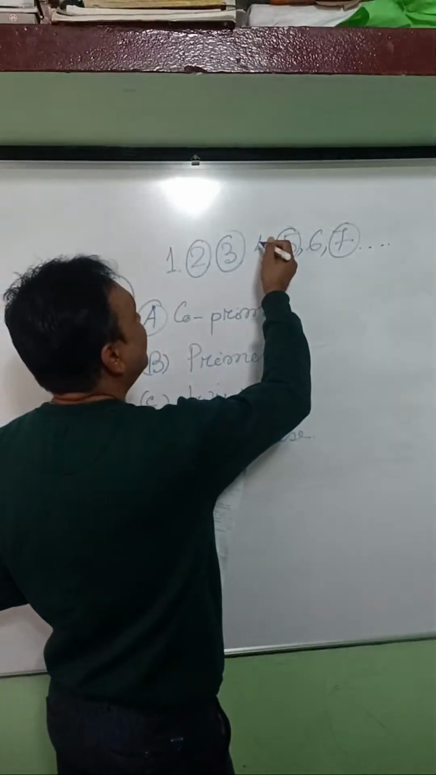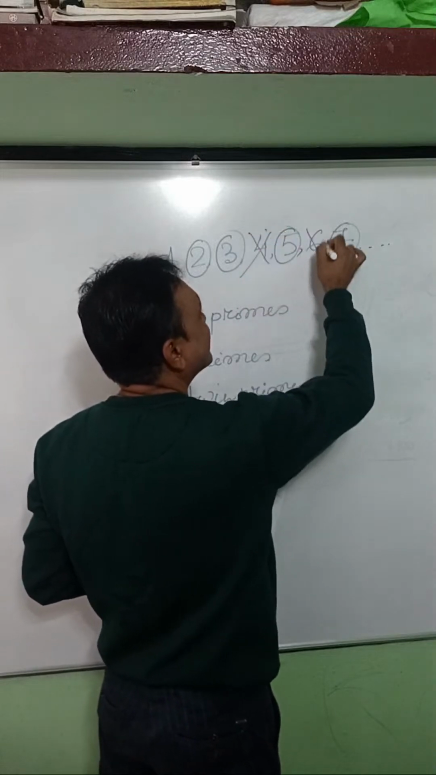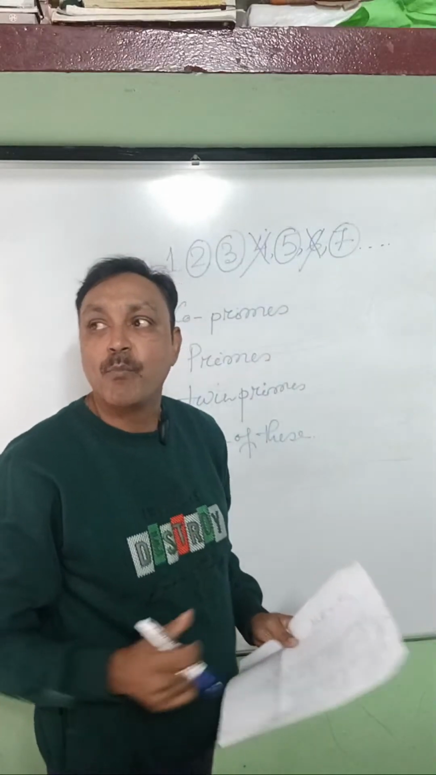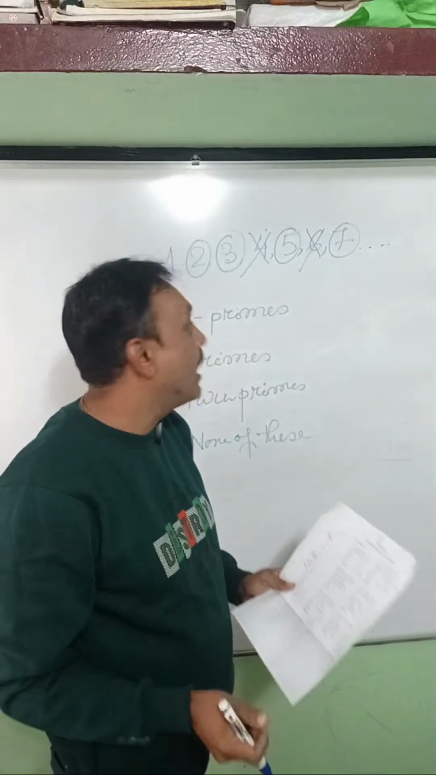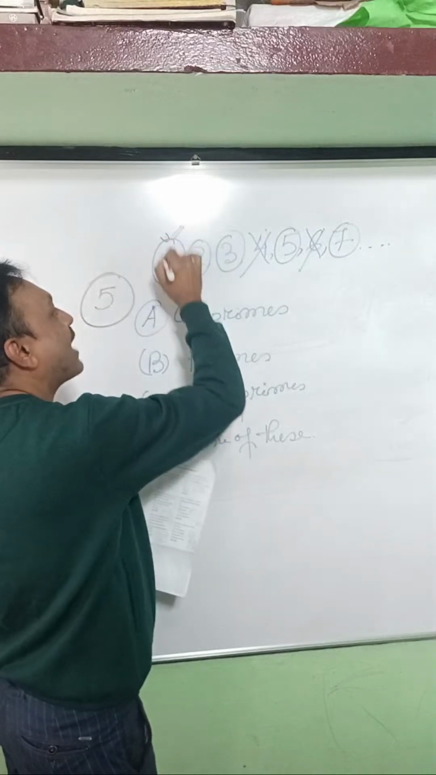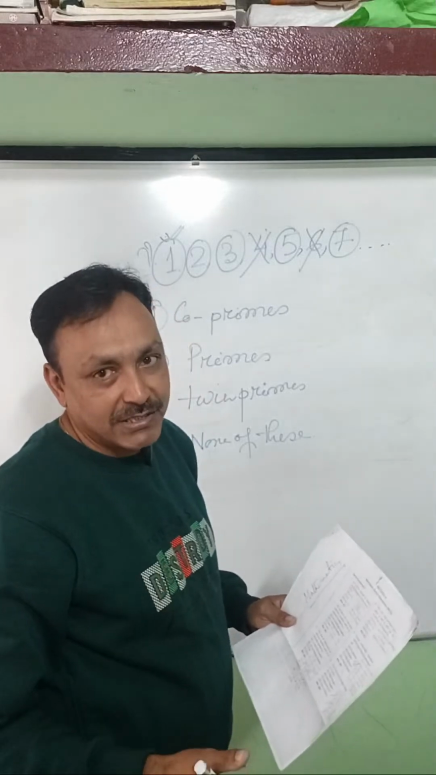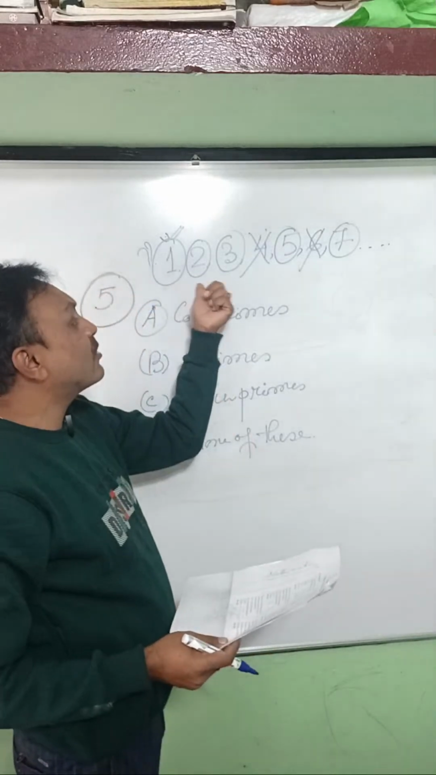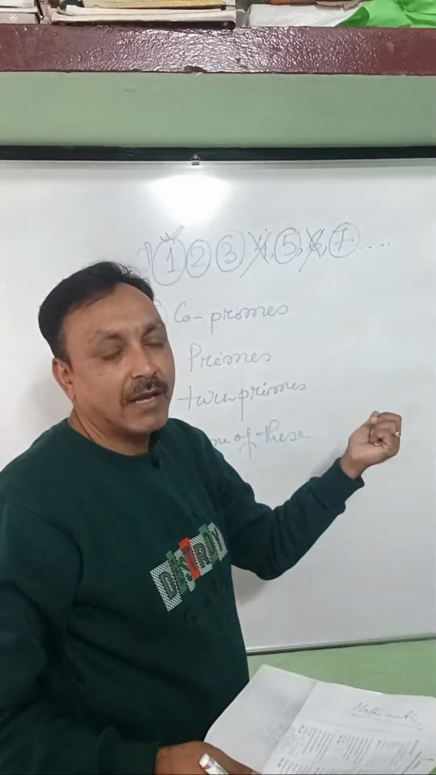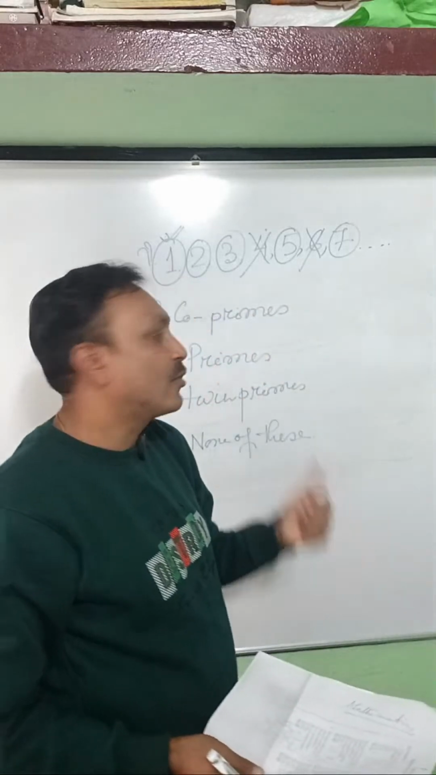And composite numbers, that is 4. 4 is a composite number. Then 6 is a composite number. Why are they called composite numbers? Because they have more than 2 factors. But remember one thing, 1 is neither prime nor composite. This is a special case. 1 is neither prime nor composite because it does not belong to this category. It has neither 2 factors nor more than 2 factors.